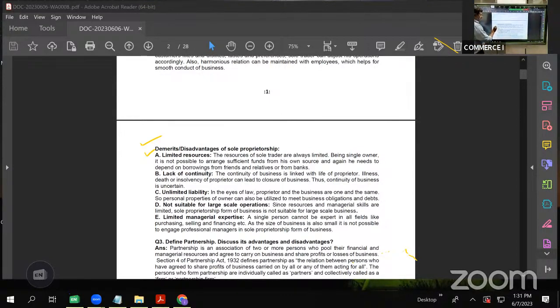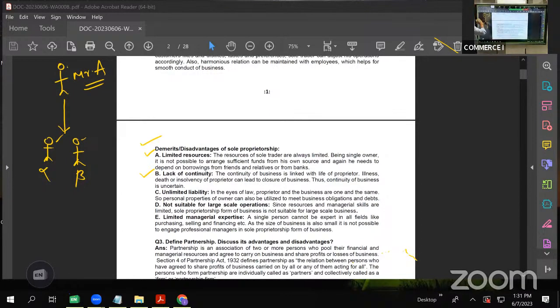Next, lack of continuity. Now, suppose there is one owner. He started a shop. Let us say there is Mr. A. He started a sole proprietary business. But then, what is the guarantee? Suppose he is having two sons, alpha and beta. If both these sons are educated, suppose they pursued education and went into jobs.